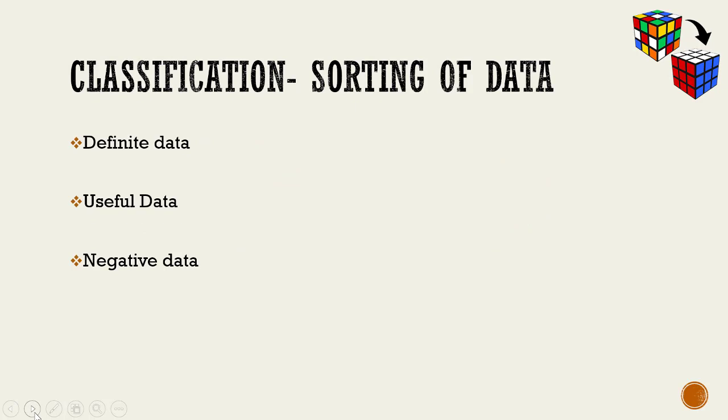Now, as I've said, classification puzzles are majorly about sorting of data. So we would have a lot of data in front of us, and we have to sort it into a meaningful arrangement. We take one kind of data towards one side, and it's kind of sorting and filtration of data. In a puzzle, there could be a lot of information given to us, and that information can be classified in three ways. One is definite data, another is useful data, and the third is negative data.